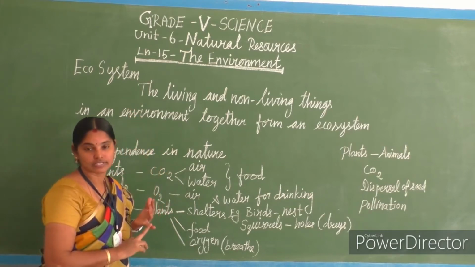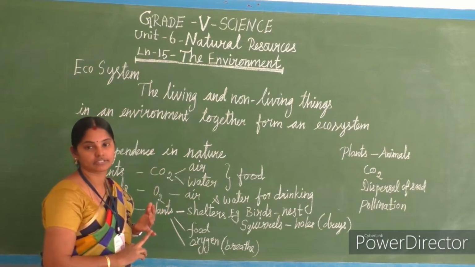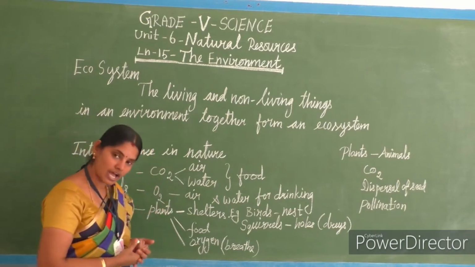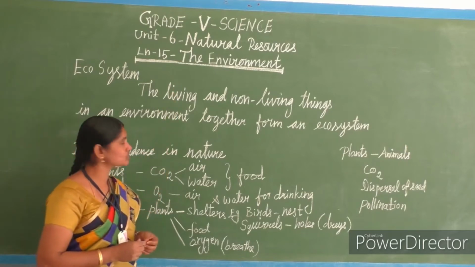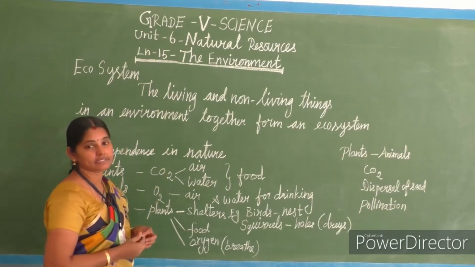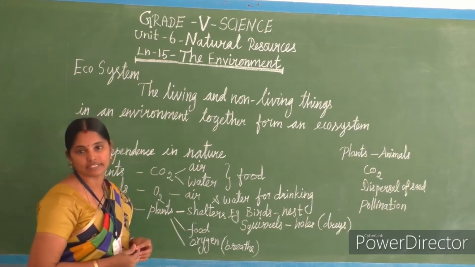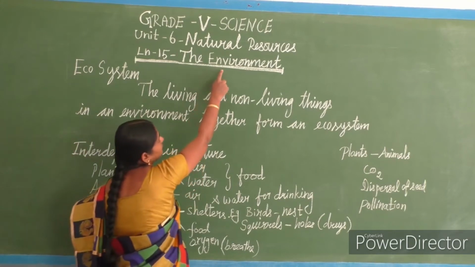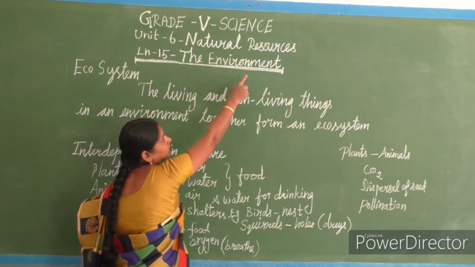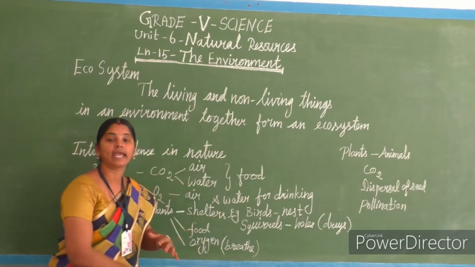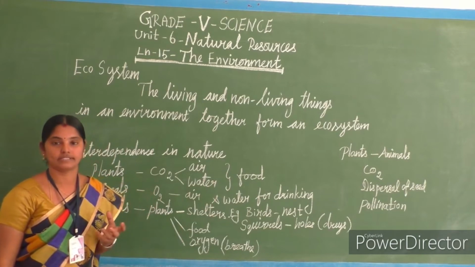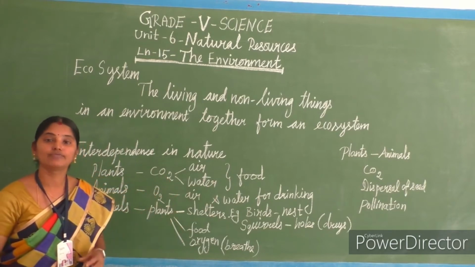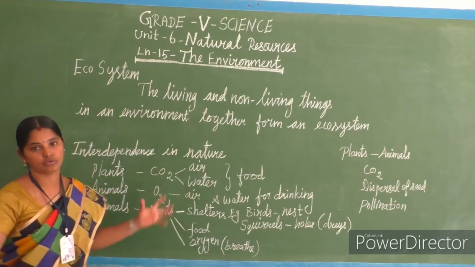Last unit. This is the last unit in our science book and this is our last lesson too. Okay, unit name is natural resources and lesson name is the environment. Environment. What is the meaning of the word environment? Surrounding. Environment means what? Surrounding.